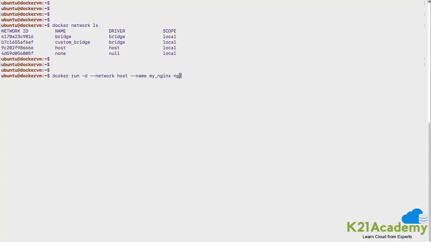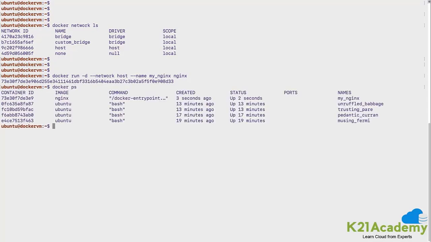Okay, and I'll give the image name as nginx. So I'm picking up the nginx image, and I'm spinning up a container, and I would be naming the container here with --name. I am naming the container actually. So with this, I can spin up a container. Let me do a docker ps and see whether the container is up and running. Awesome, this container is up and running.